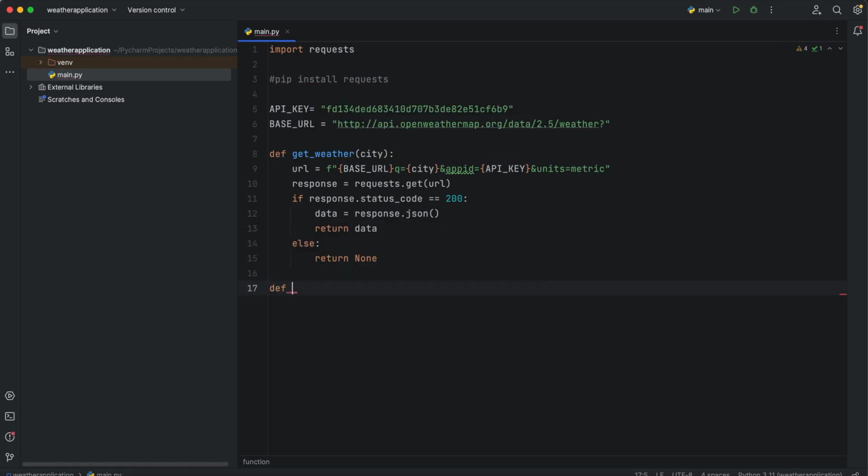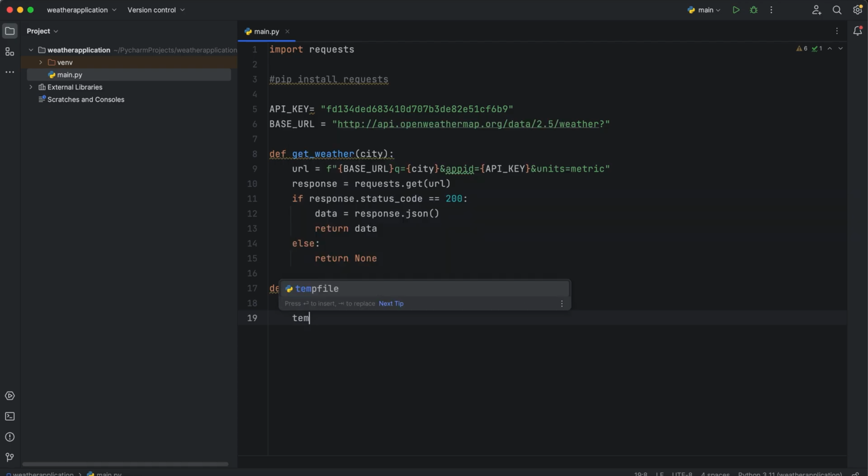Whenever we would like to display something, we'll go to display weather, with data, and here we'll pass weather, and it will be index 0, the first element, and then go to the description.